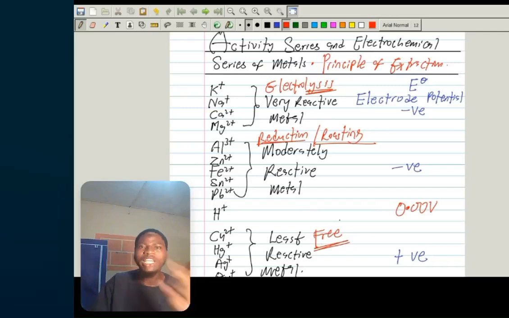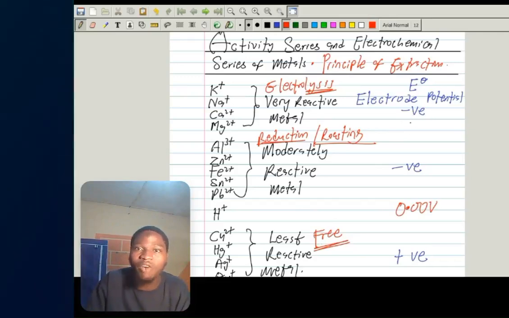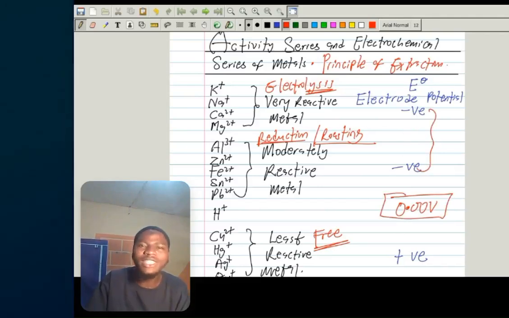Okay, good. If you observe this column for the standard electrode potential, you will see that the standard electrode potential of metals above hydrogen is negative. This means that these elements can easily lose electrons, and they are strong reducing agents. Strong what? Strong reducing agents.